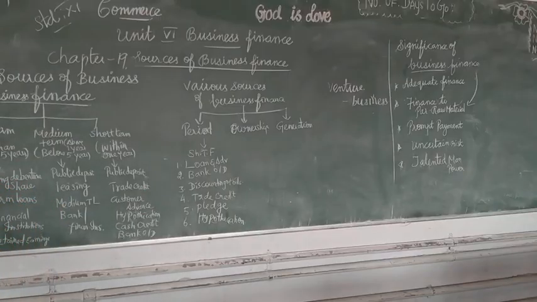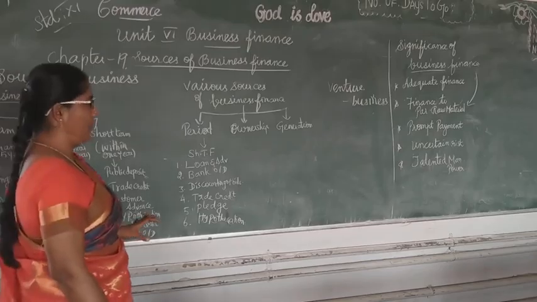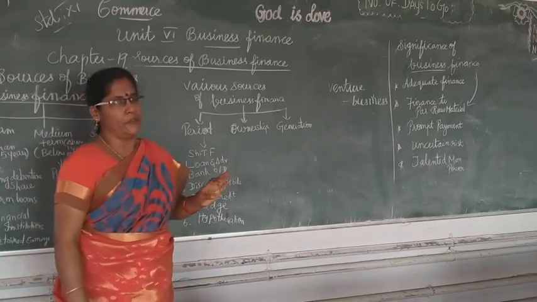Now, the sources of business finance, the classification of sources of finance. These are classified into three: long term, medium term, short term. Various business finance are classified into three categories: on the basis of period, on the basis of ownership, on the basis of generation.